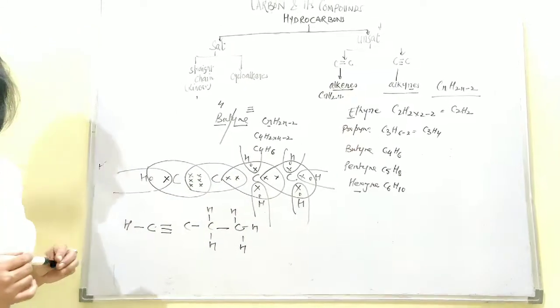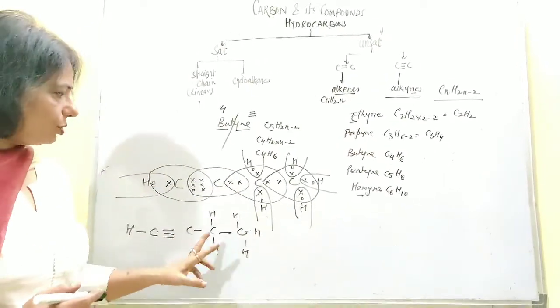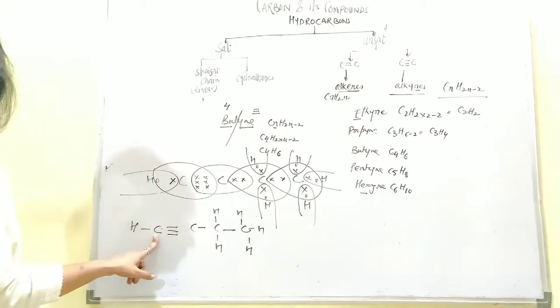As I told you in the alkane series, in the case of the alkyne series also, you have to choose the primary carbon atom for making the triple bond.